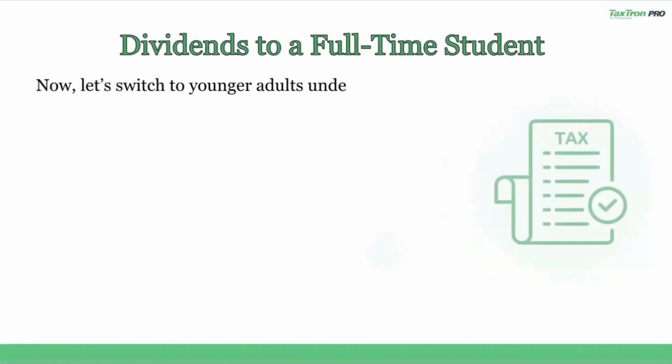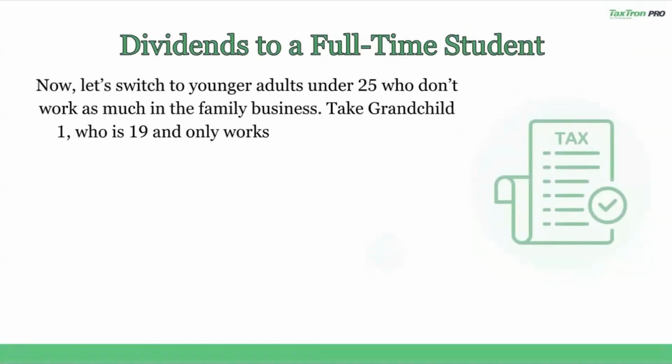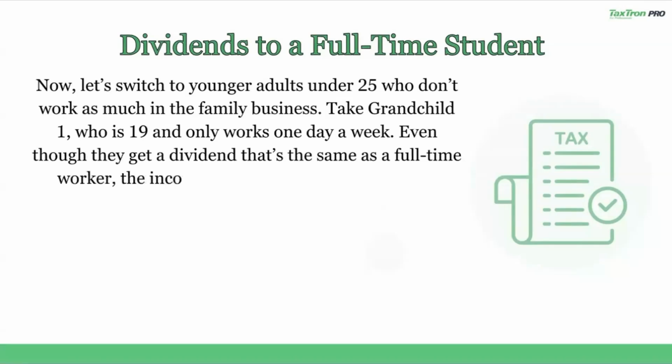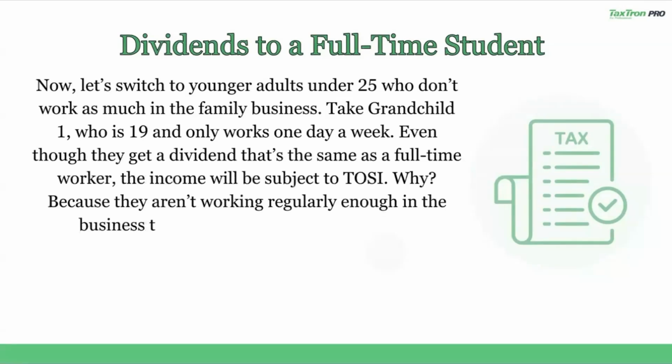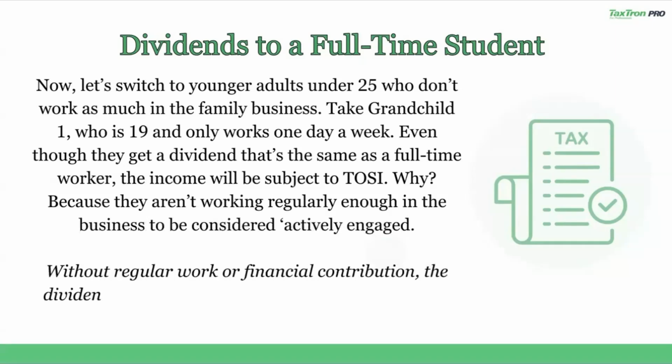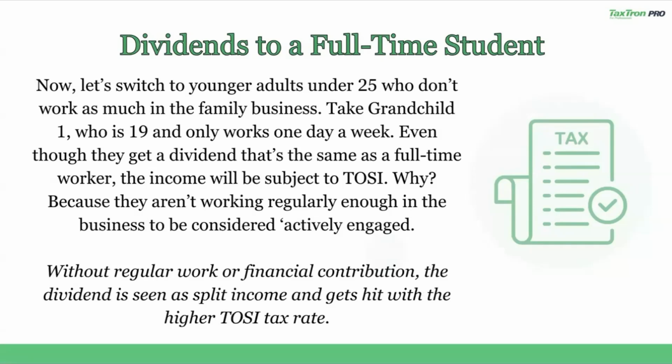Now, dividends to full-time students. Now let's switch to a younger adult under 25 who doesn't work as much in the family business. Take grandchild 1, who is 19 and only works 1 day a week. Even though they get a dividend that's the same as a full-time worker, the income will be subject to TOSI. Do you know why? Because they aren't working regularly enough in the business to be considered actively engaged. Without regular work or financial contribution, the dividend is seen as split income and gets hit with the higher TOSI tax rate.